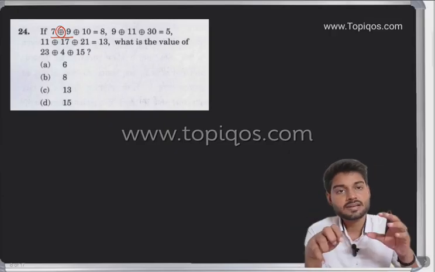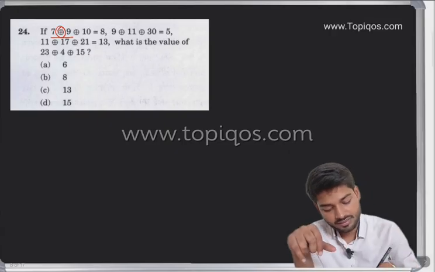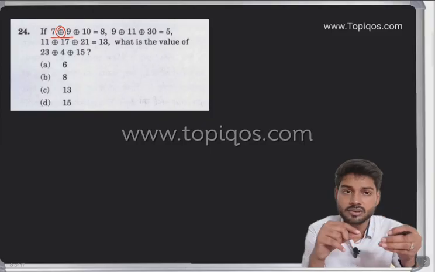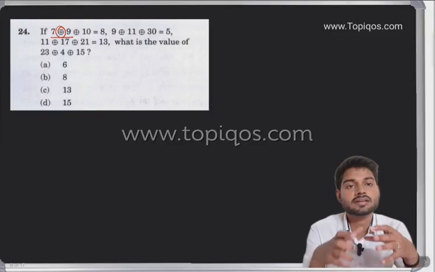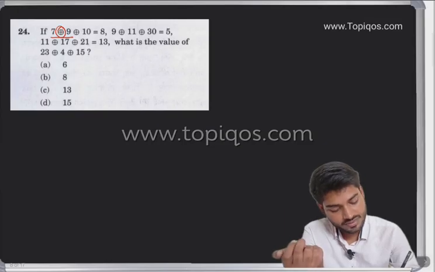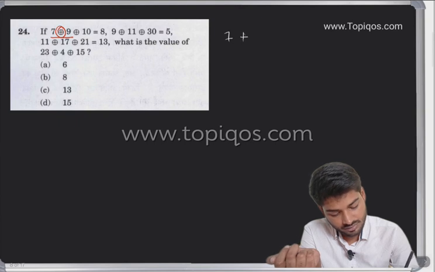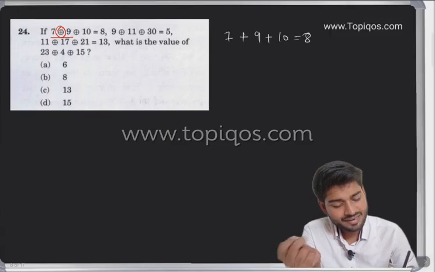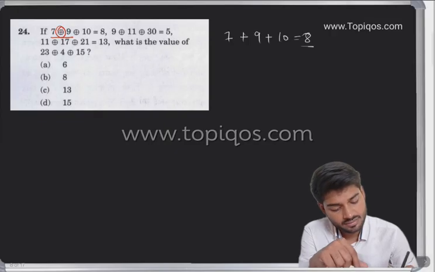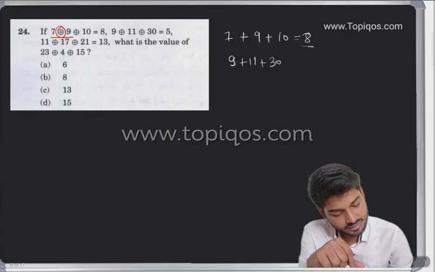See, this is again a sort of question based on numbers only, but it is your analytical mindset they want to check. Okay, so let me write this question first. So 7 plus 9 plus 10 equal to 8. So they are adding something, but it is becoming very less. It is becoming very less. 9 plus 11 plus 30 equal to what?